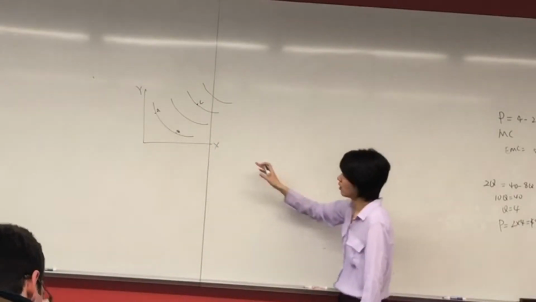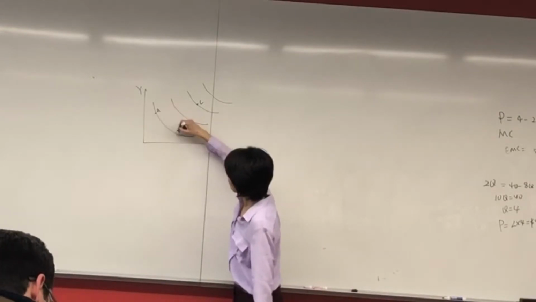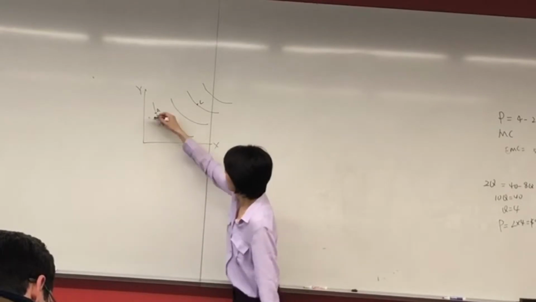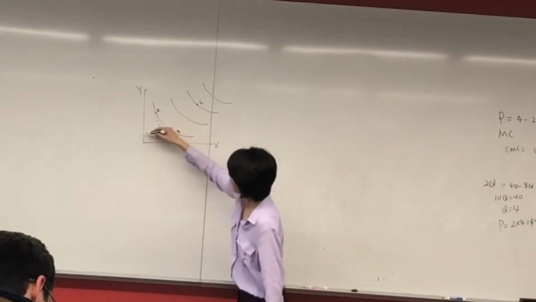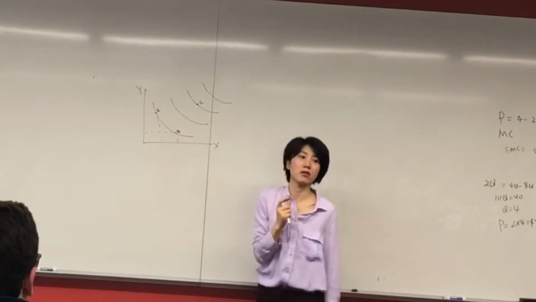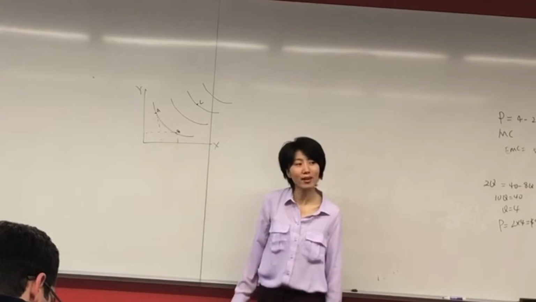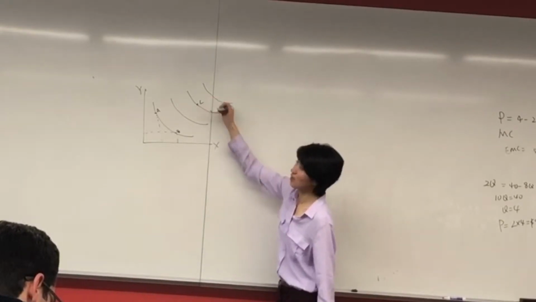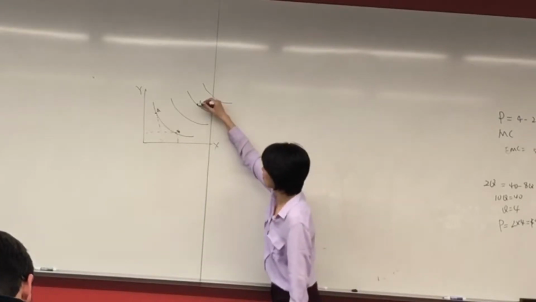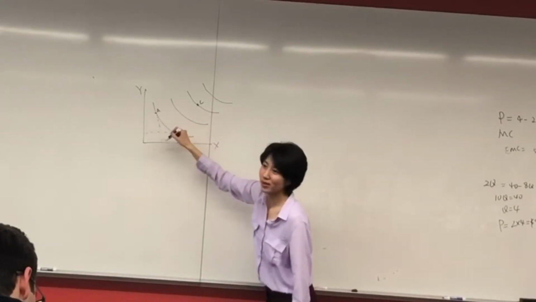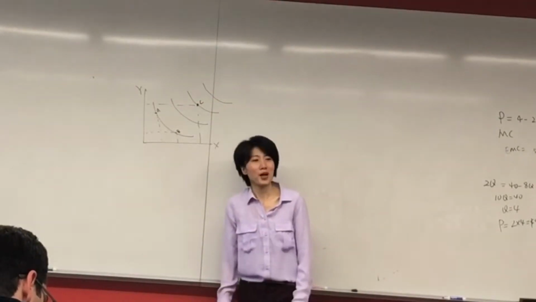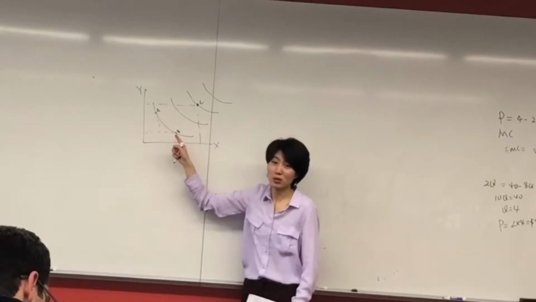A statement like that. You need to know bundle A and bundle B, that is, a combination. If the person buys this combination of goods X and Y, or this combination of goods X and Y, because bundle A and bundle B provide the same amount of utility to this person. And the more to the northeast, the higher the utility that bundle provides. That means bundle C is preferred to bundle A or B. Bundle C, this combination of X and Y, gives people higher utility than A or B.